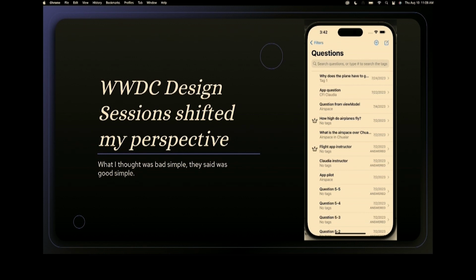She said, when we do reviews of people's apps, we see a lot of overcomplicated apps. So when we see something that's very simple as far as navigation, she said that's a good thing. The simpler the app, the better it is. I was like, oh, okay.